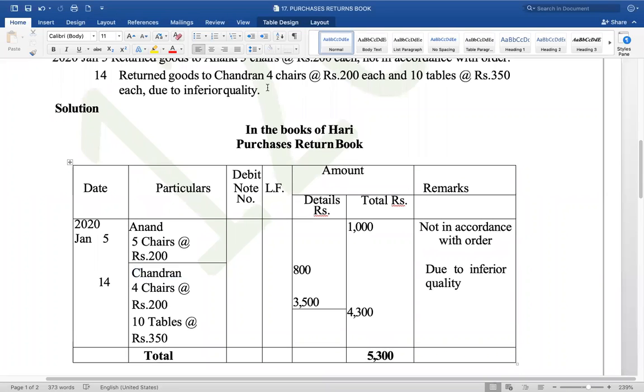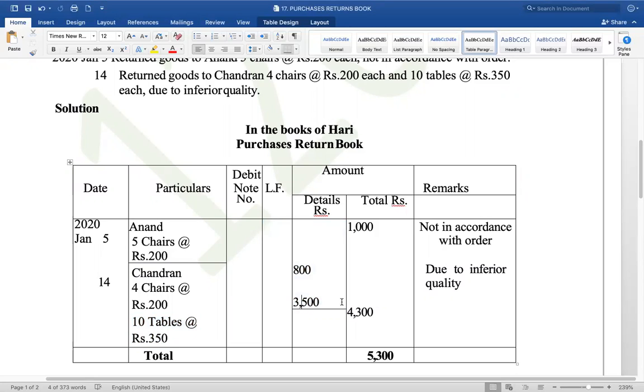And 4 chairs at 200: 4 into 200, 800. And 10 tables at 350, that is 3,500.